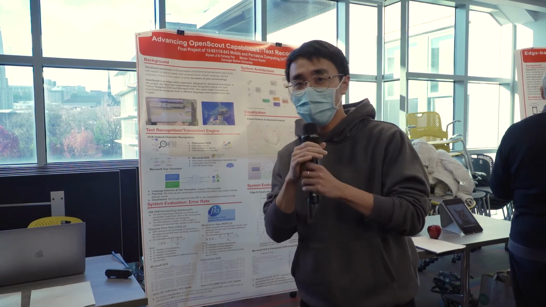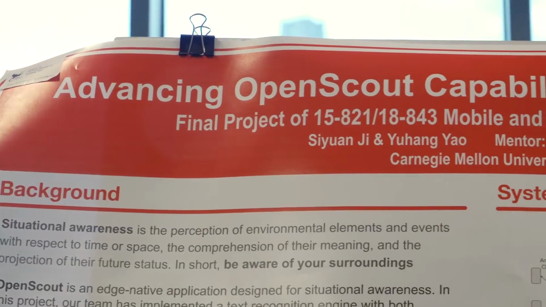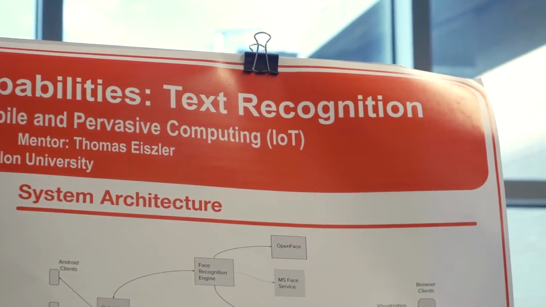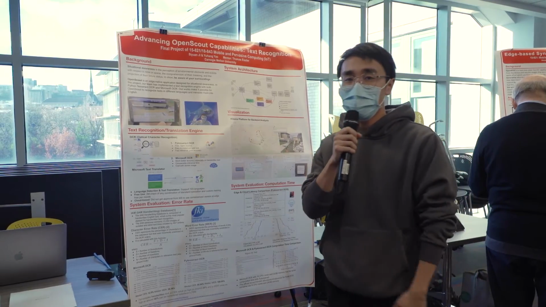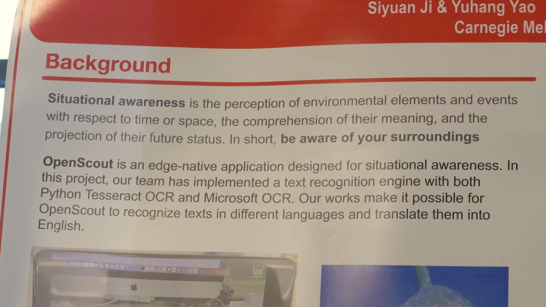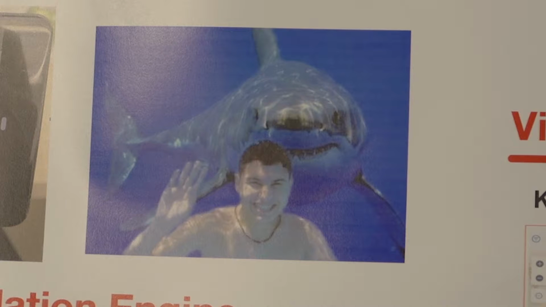Hi, today we're going to present advancing OpenScout capabilities and text recognition. So the goal for this project is to improve the situational awareness, which refers to the perception of environmental elements and events with respect to time or space. So in short, be aware of your surroundings.